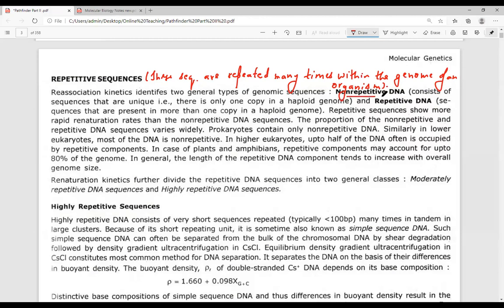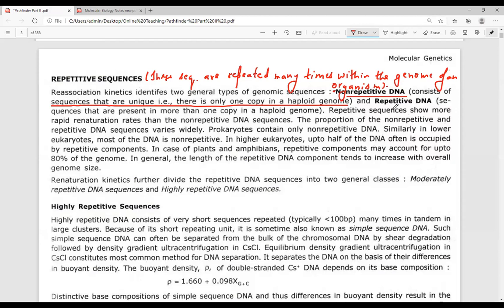These are the DNA sequences which are present in only one copy number. These consist of sequences that are unique. That is, these are always present in a single copy number in a haploid genome. Okay, so these are present only in a single copy number within the haploid genome, then they are referred to as non-repetitive DNA sequences.